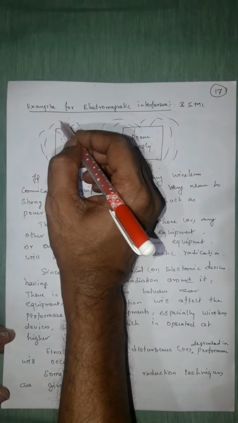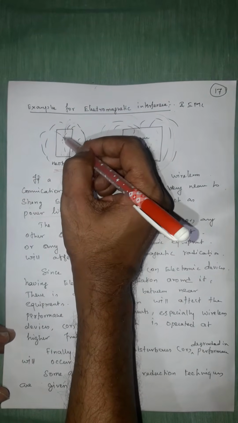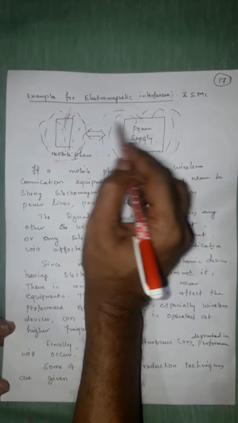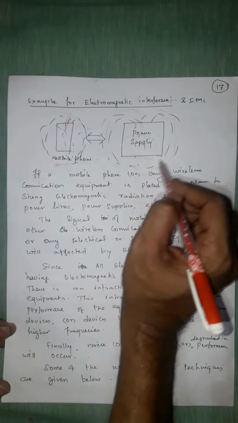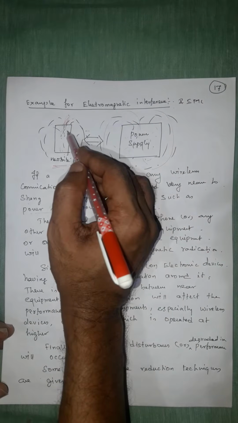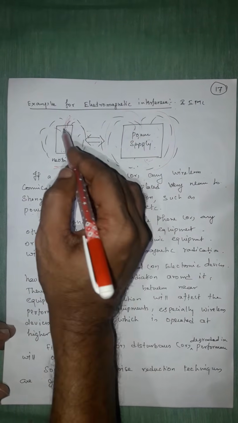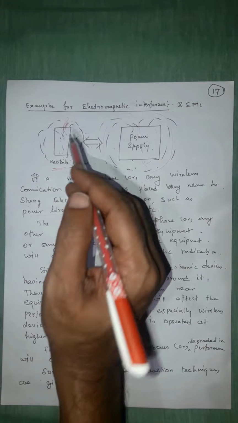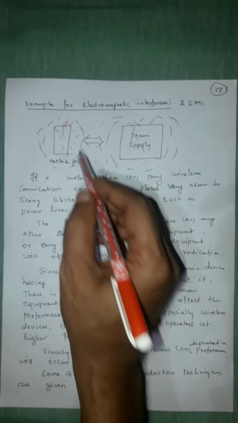There is an antenna to receive the data. So this data or signal gets affected by the power line. This electromagnetic field is stronger than this one. So your mobile phone signal gets affected, it will get a noise signal or a hum sound.